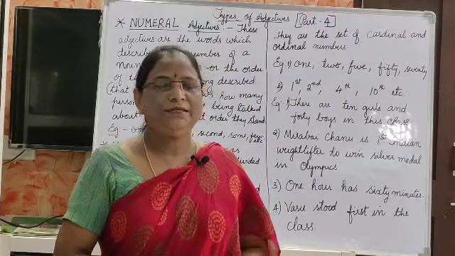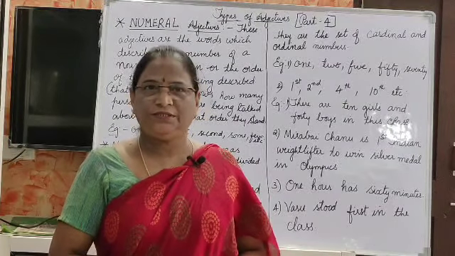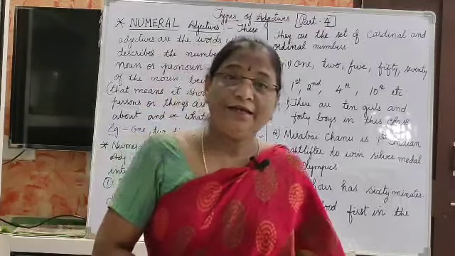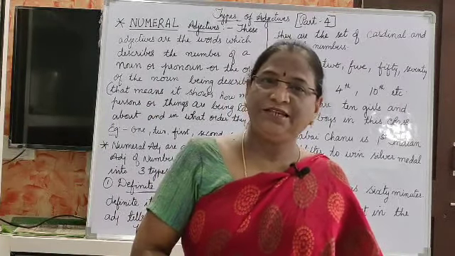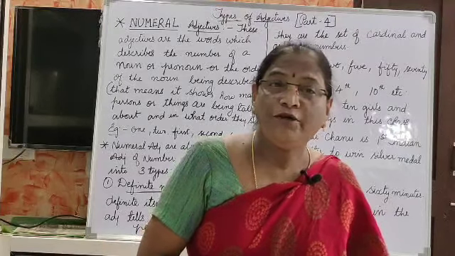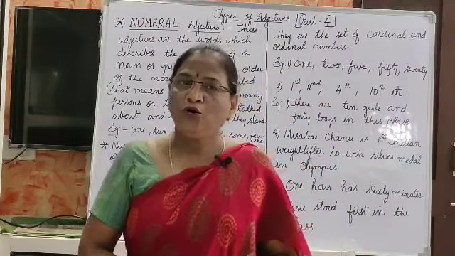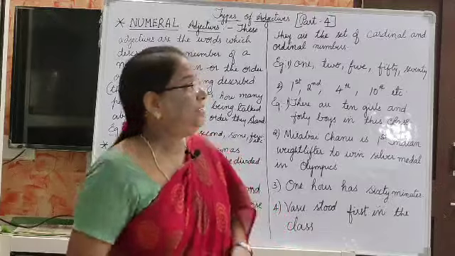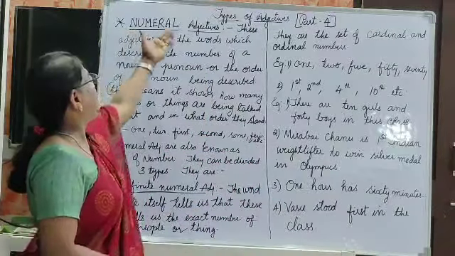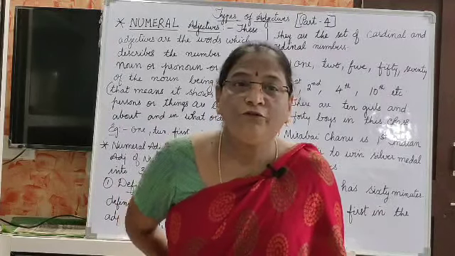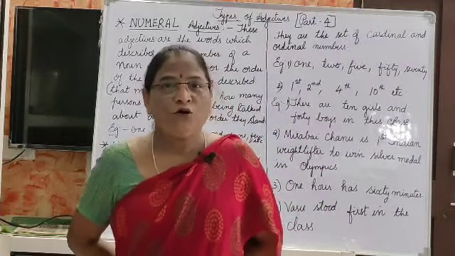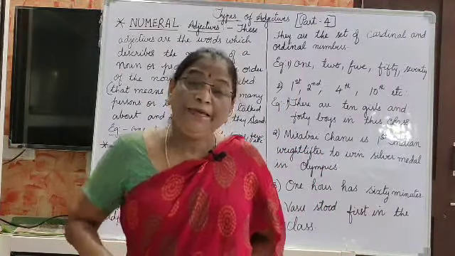Today we are going to learn about numeral adjectives. Numeral adjectives are the numbers or numerical order which describe the number of nouns or the order of the nouns being described.